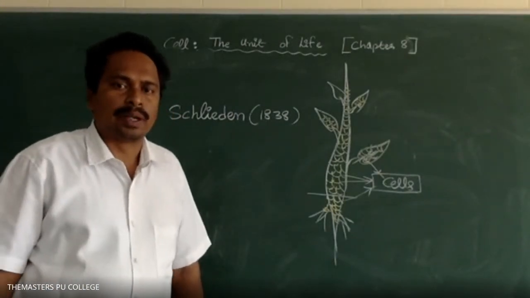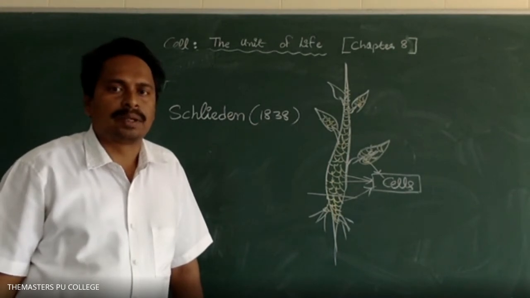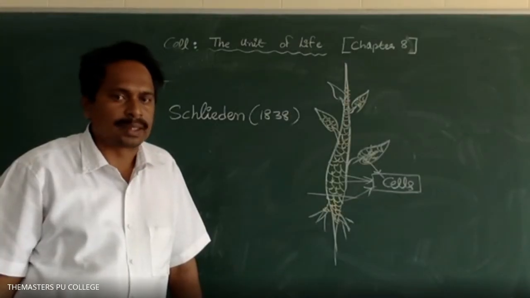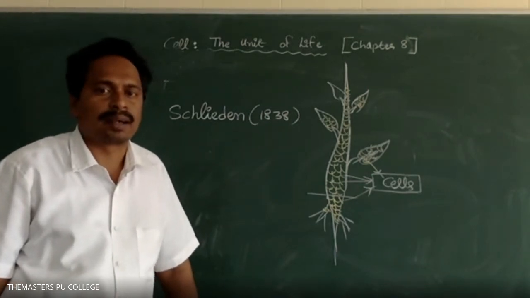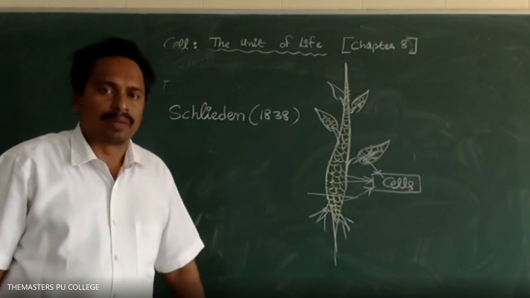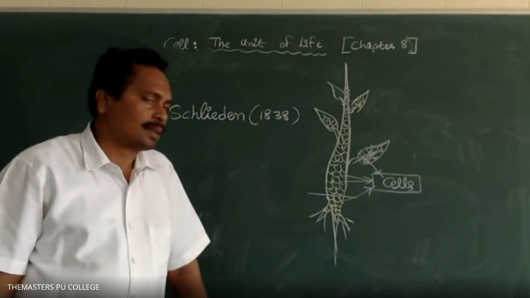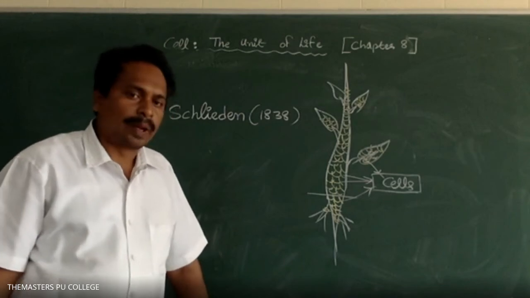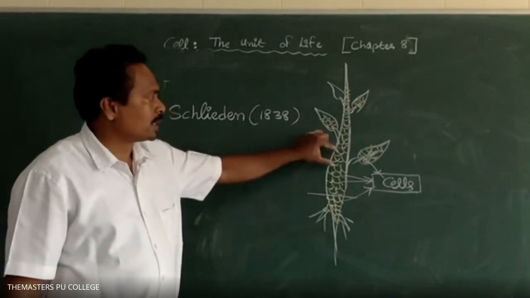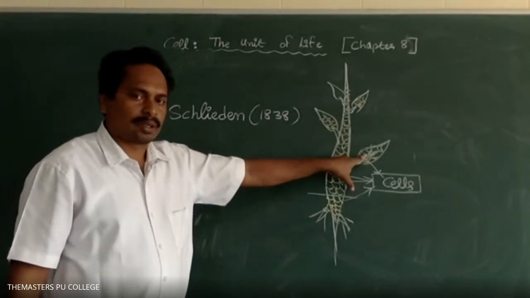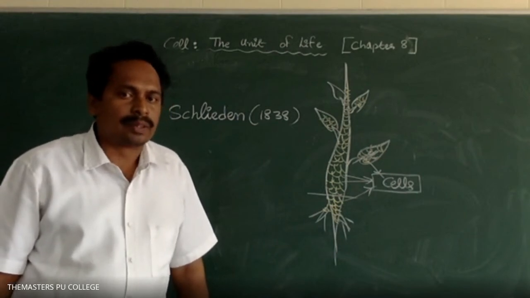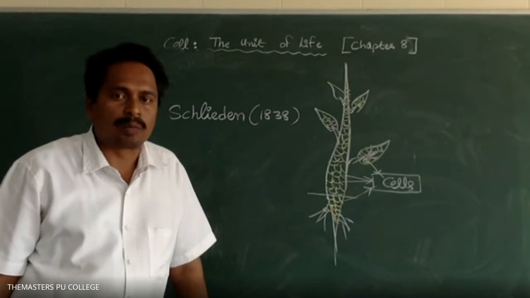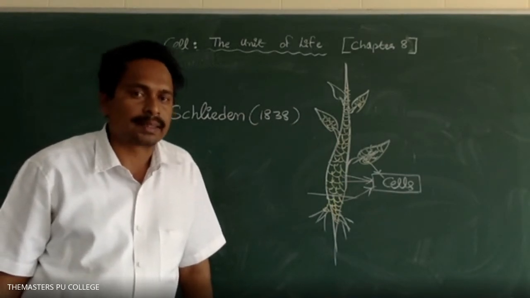For example, in the plant body, what are the organs of the plant body? Root, stem, leaves, branches, flowers, fruits and seeds. Yes, fruits and seeds are the organs of flowering plants. Here I have drawn the plant body: the root organ, the stem organ, and the leaves. So the plant organisms are composed of cells.